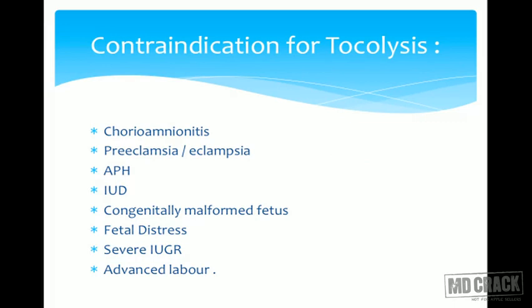What are the contraindications for tocolysis? Infection, chorioamnionitis. When there is infection set in, we are not supposed to give any tocolytics. Preeclampsia, eclampsia, delivery is a must because that is the treatment. Abruption, patient is bleeding, so no time for tocolysis. Intrauterine death, congenitally malformed fetus, fetal distress, very severe IUGR, and advanced labor. So again, MCQs are very commonly asked on what the contraindications are, and some other options would be there and IUD would be there. So you have to select that in IUD we will not go for tocolysis.